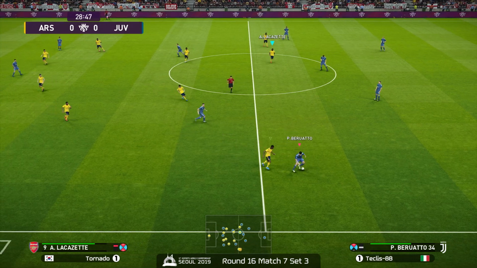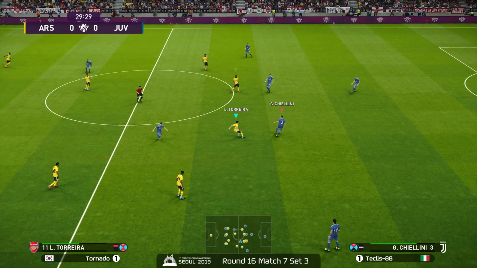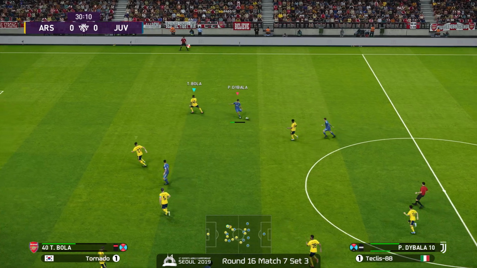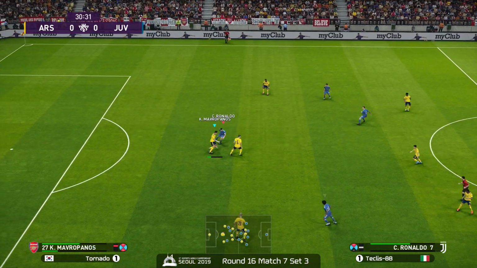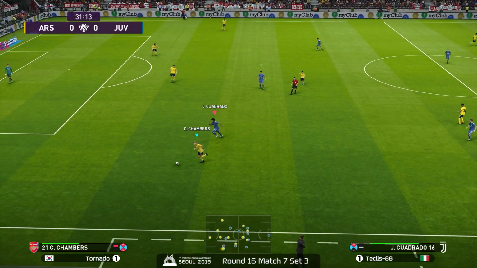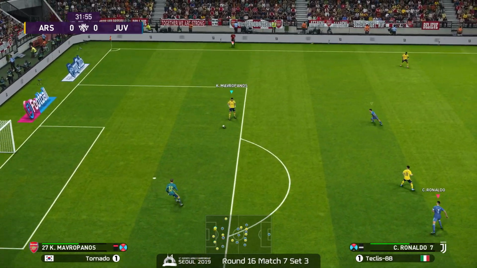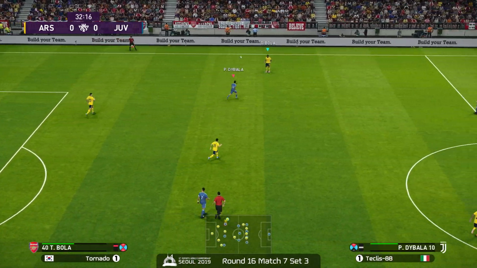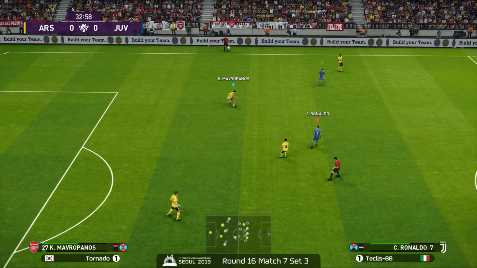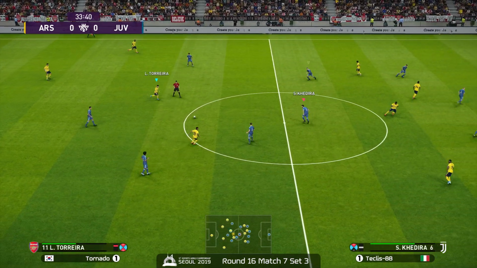This is his preferred attacking formula, using Berrato followed by Quadrado. I mean, it's been consistent, but it hasn't necessarily been effective all the time, at least since he's had them both in. Socrates back out, Chambers on the control. How does he find a way to get that back to Macy? Okay, there it is, the immediate answer to my question. Now, the almighty Bola. I would say Bola is definitely better on defense than offense, although it's not like he hasn't gotten anything done there all series long.